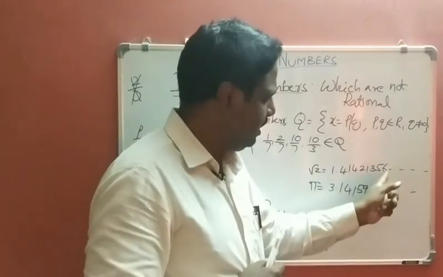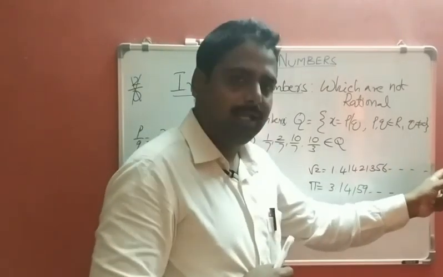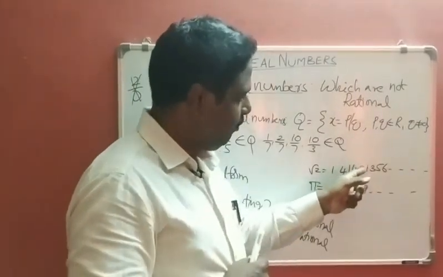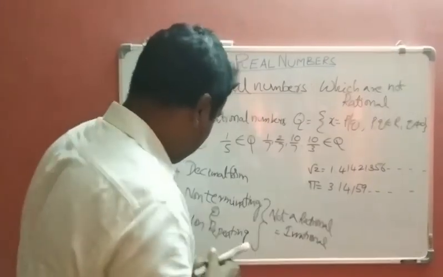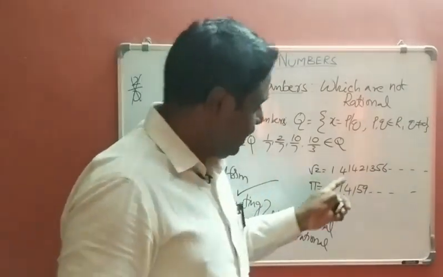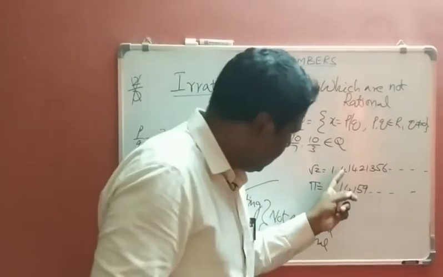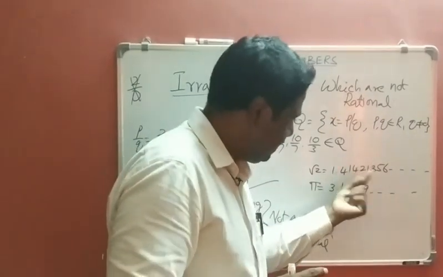√2 is equal to 1.41421356 and so on. It is non-terminating. So the first condition is satisfied: non-terminating. What is the second condition? Non-repeating. You observe that no sequence is repeated here.